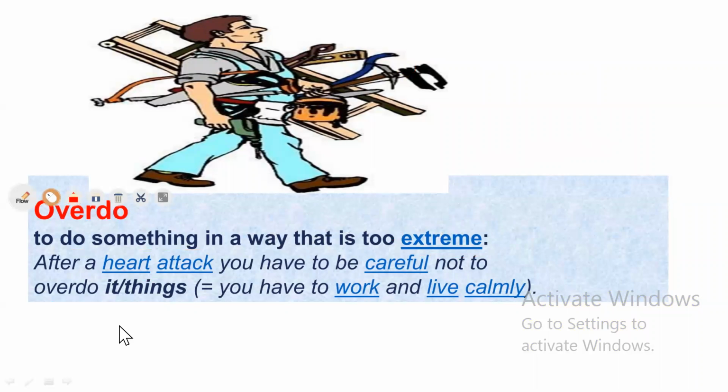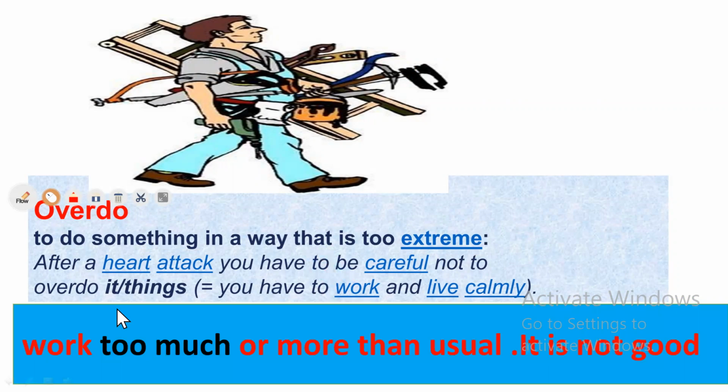Let's go to the next point. So in this point, the word overdo means to work too much or more than usual. It's not good. It may be harmful for you.